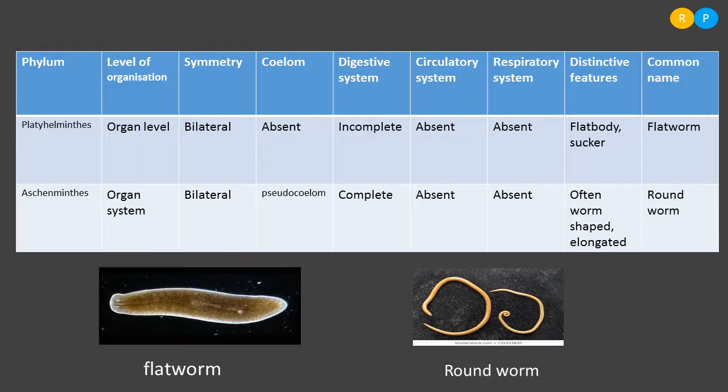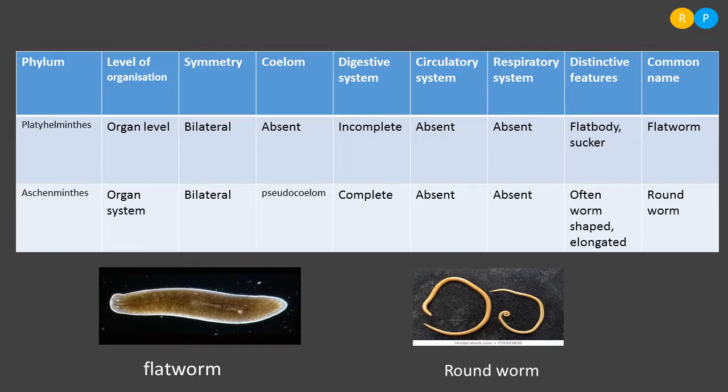What is the level of organization here? Yes, they are showing organ system level of organization. Then what is the symmetry? They are showing bilateral symmetry. And the coelom is pseudocoelom. That means false coelom is present in the members of Aschelminthes. What do you mean by pseudocoelom? Pseudocoelom is the false coelom.